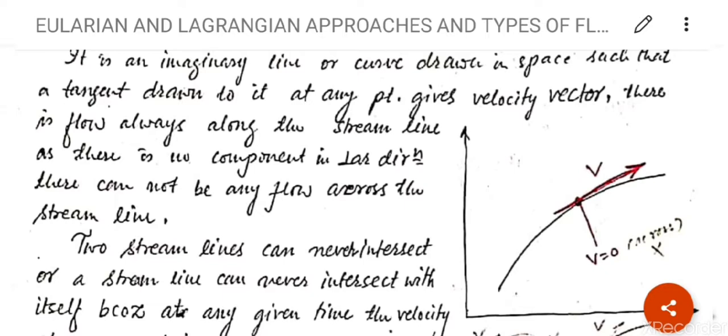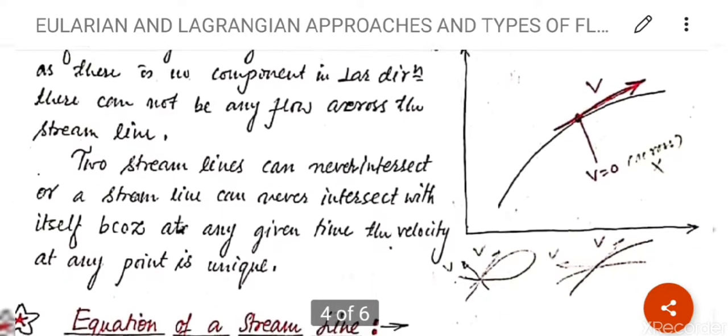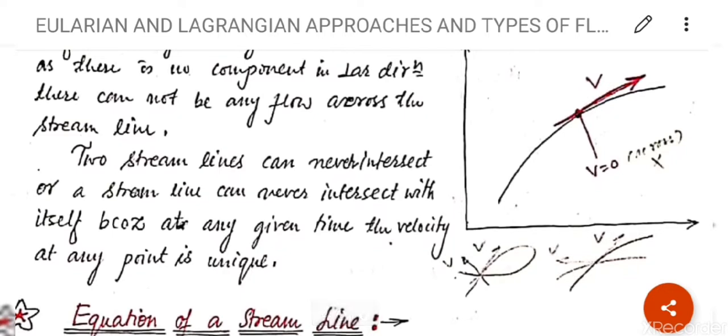because at any given time the velocity at any point is identical. Clear? So see the diagram here. For first case, two streamlines. Here in the right side diagram I have drawn from left to right an imaginary line, and in next case I have drawn from right to left.